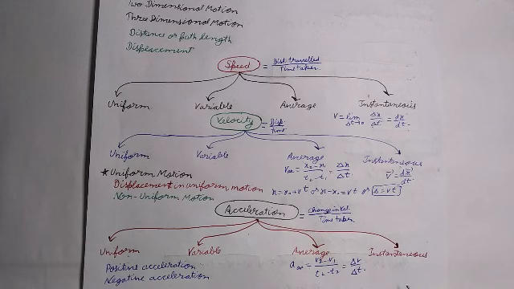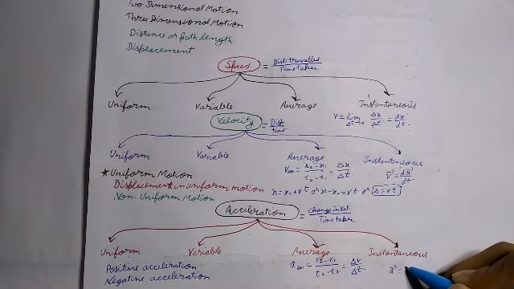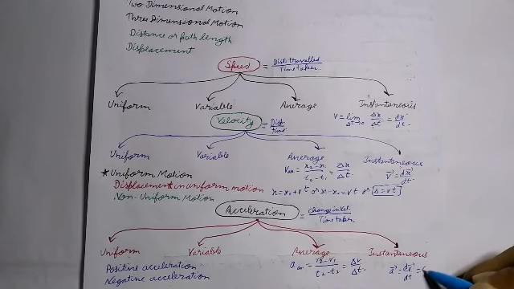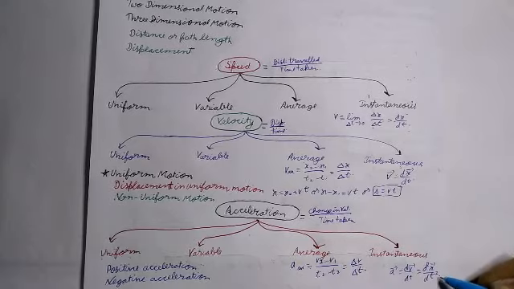Now, last one is instantaneous acceleration. The acceleration of an object at a given instant of time or at a given point of its motion is called instantaneous acceleration, which is equal to dv upon dt, or we can say d square x upon dt square.